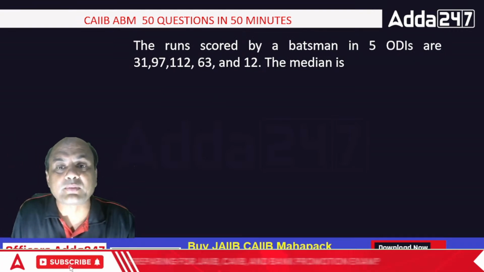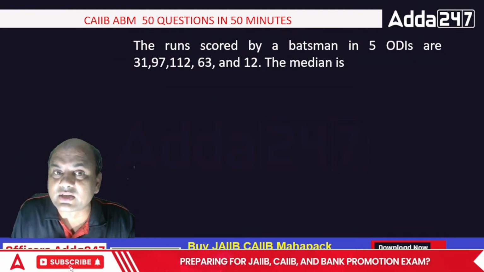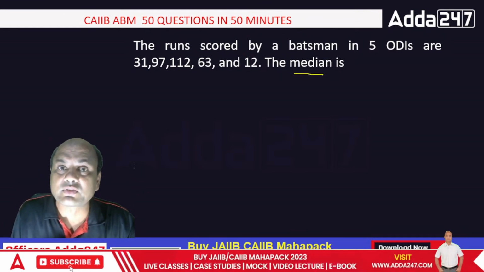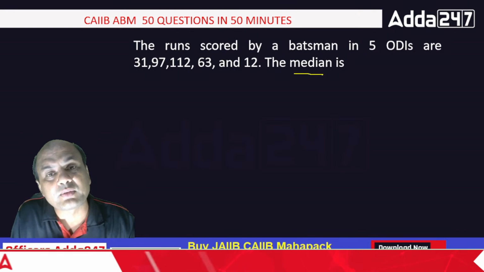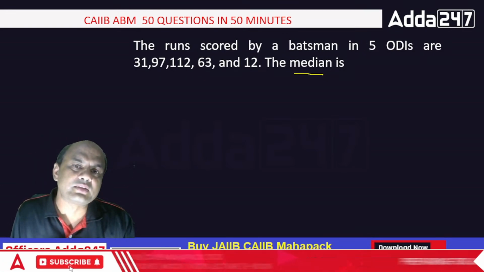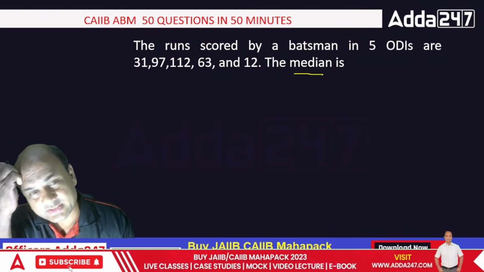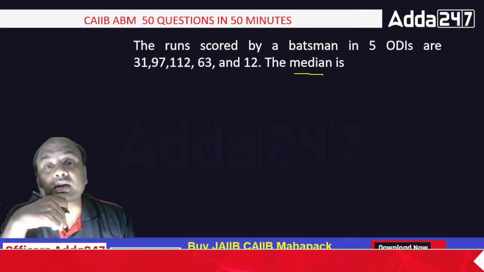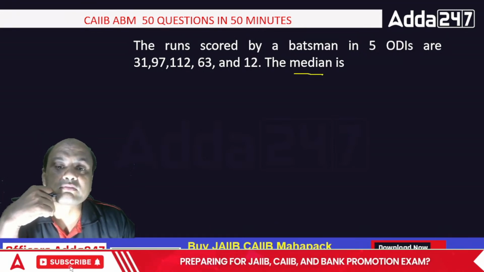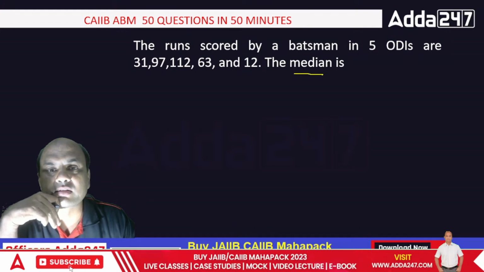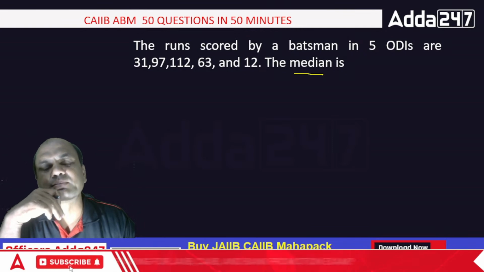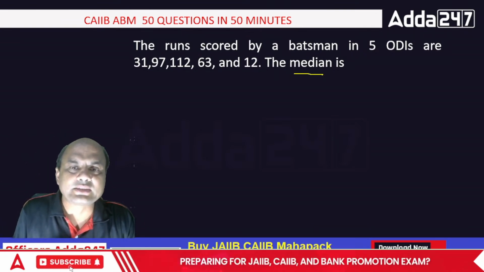The runs scored by the batsman in the same question. Look at this: 31, 97, and so on. Now the question is changed. What is the median? How to find the median? Who can tell me? Give me the answer fast. I'll give you 10 seconds. Tick, tick 1, tick, tick 2, tick, tick 3, tick, tick 4. I won't go up to 10. It's very simple. How to do it?